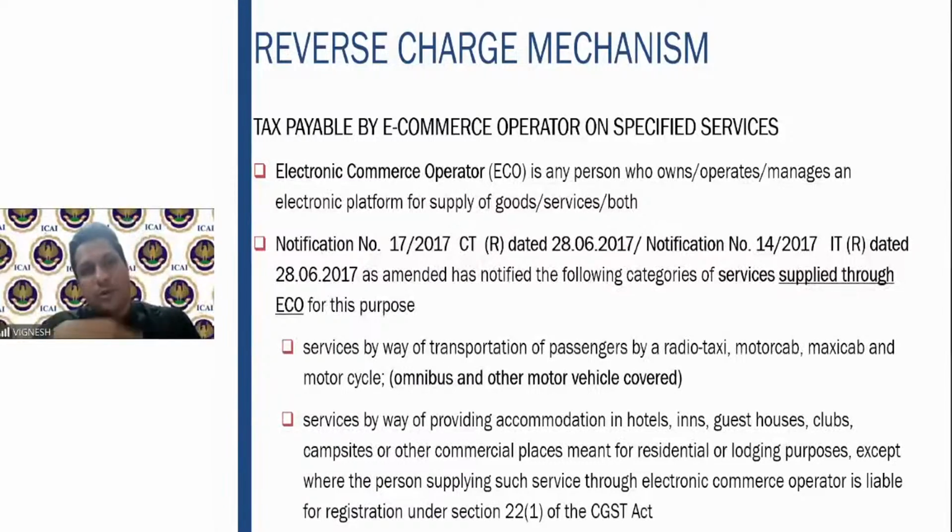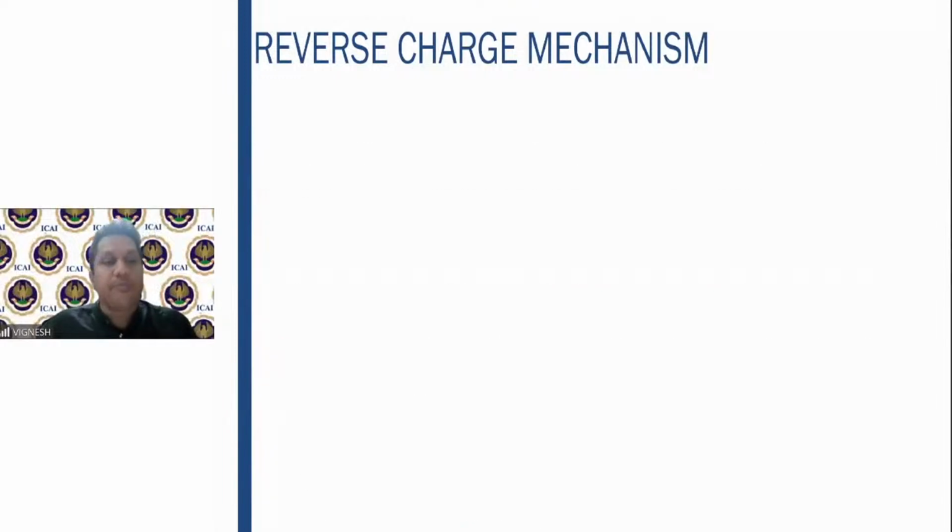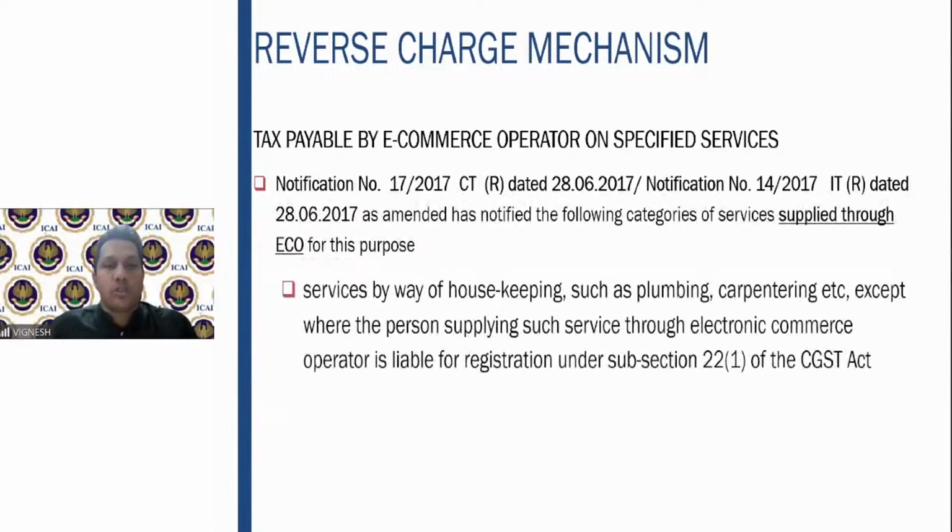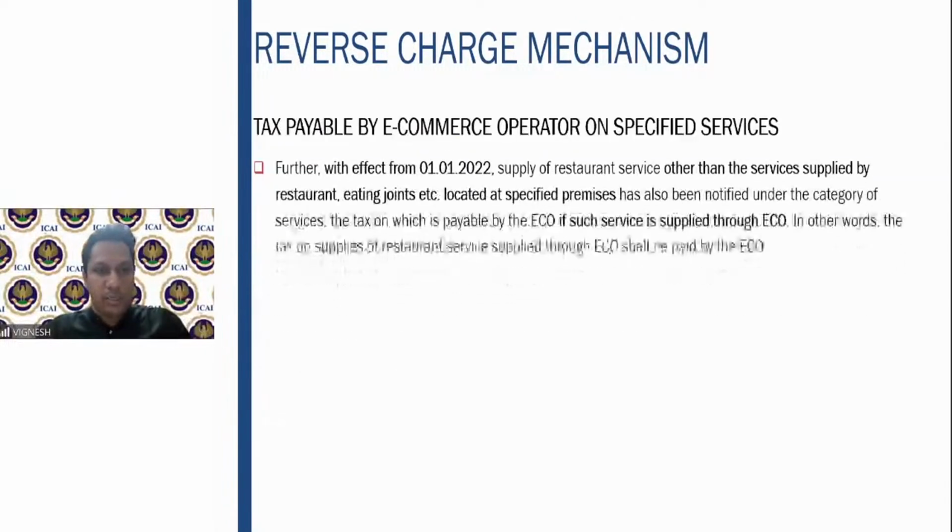But if such hotel services are provided through the electronic commerce operator, in this particular situation it will also come under reverse charge, wherein Make My Trip has to collect the GST in this example. Then the third situation is housekeeping services. This is nothing but your Urban Clap. In Urban Clap, plumbing services, carpenting services, AC repair services are all there. In this particular situation also, Urban Clap will be liable to collect the GST unless the person providing the services is liable for registration under 22 subsection 1. Fine. I hope this point is also clear.